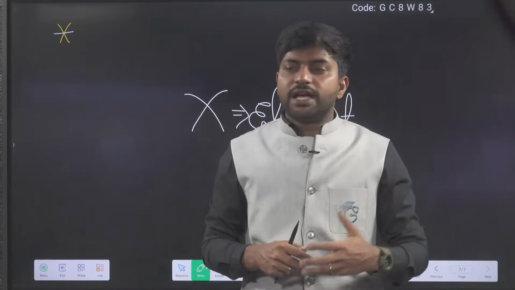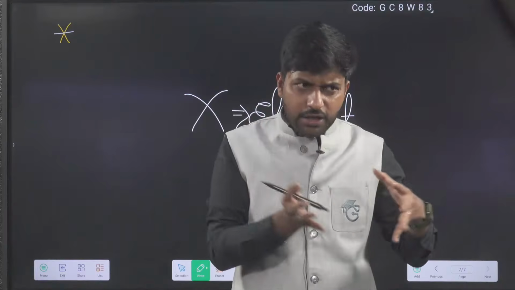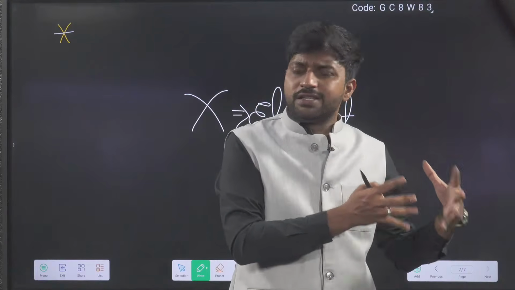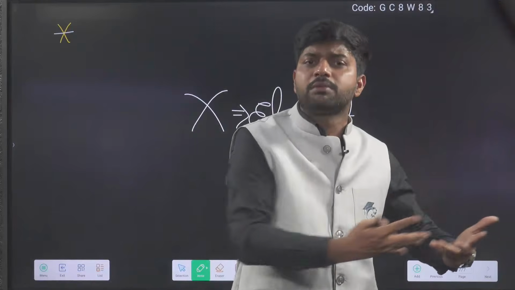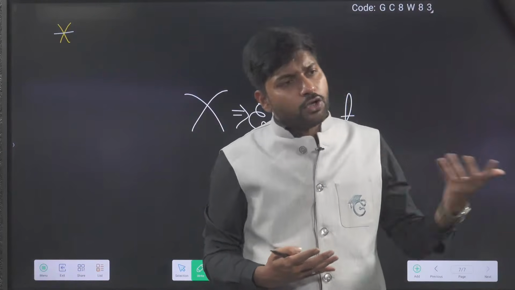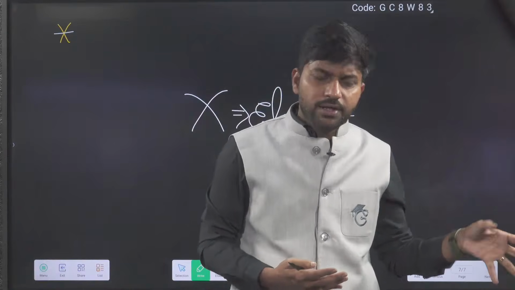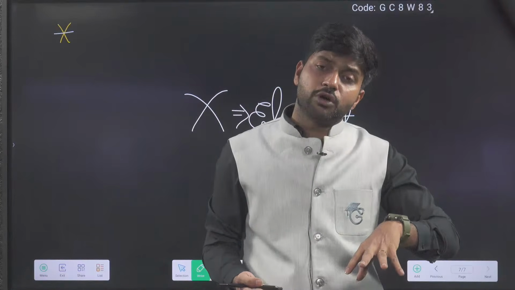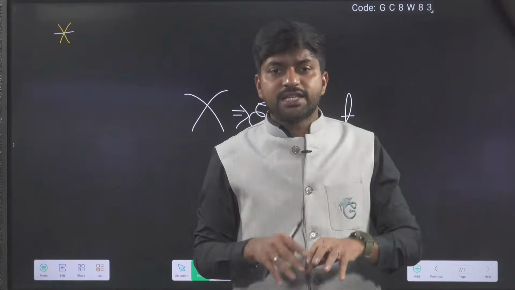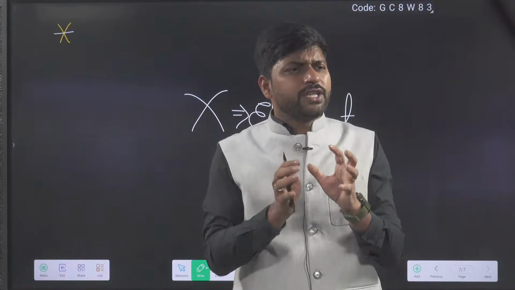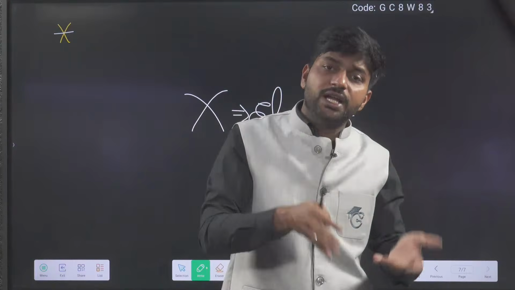Then Rutherford did some experiments and concluded many points as per his results, and on the basis of that Rutherford gave his own atomic model. It also failed. First the Thomson model came, it failed. Then the Rutherford model came, that also failed. Then Bohr came, and the Bohr model was logically sustained for a long time, but Bohr also failed.